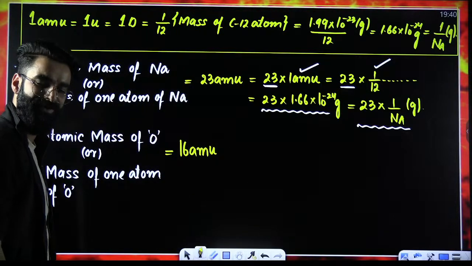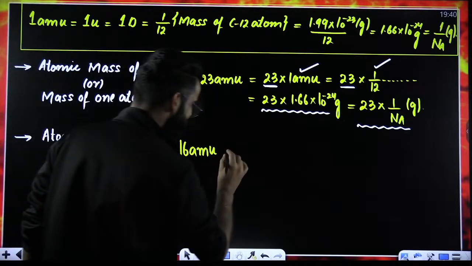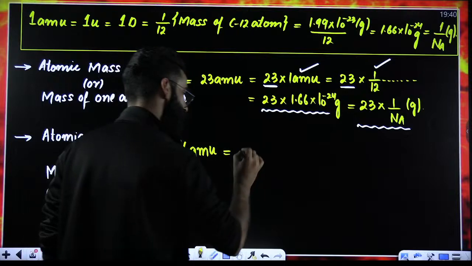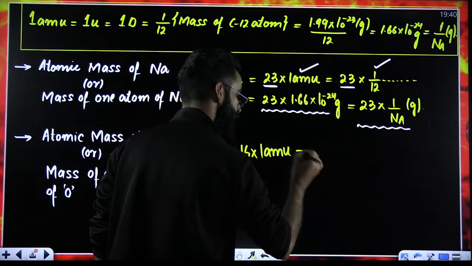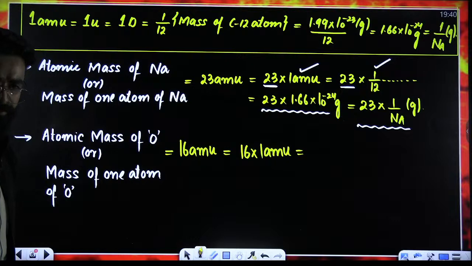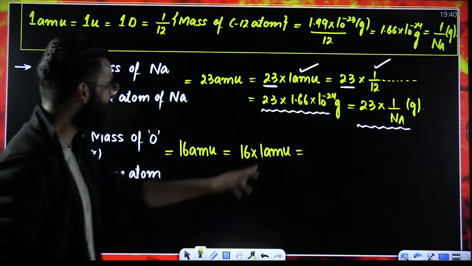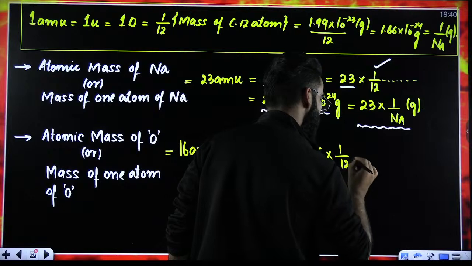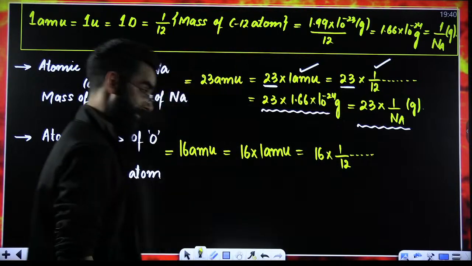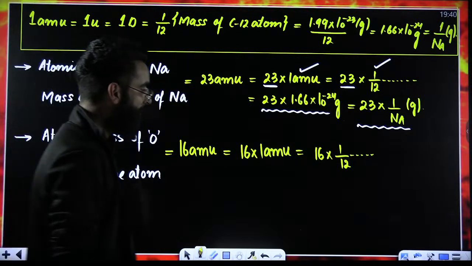Correct? So now you can do similar things. Can you break the 16 AMU? Yes, you can do that. You can break it as 16 multiplied by 1 AMU. Now, my dear students, instead of this 1 AMU, can't you write 1 by 12th of the mass of a carbon-12 atom? Yes, you can do that.